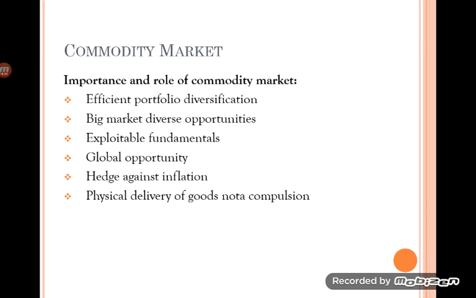So what is the first role of commodity market? It is so efficient in portfolio diversification. You can buy any commodity. There are 4 categories that we just now discussed: agricultural commodities, energy resources, metals and minerals, and livestock. Each and every commodity which comes under these categories can be represented in the commodity market. So it is possible for the investors, buyers or sellers to sell or buy or to invest into any kind of portfolios, because there is a wide range of commodities available in the commodity market. So it is more convenient for them to trade in any commodities.